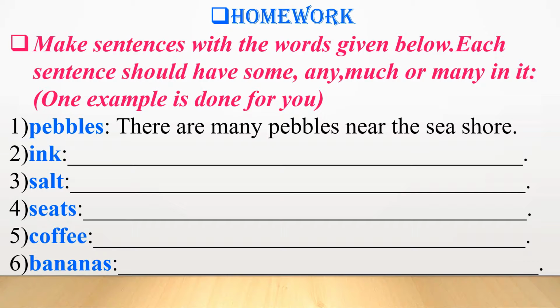First one, pebbles. There are many pebbles near the seashore. Second, ink. Third, salt. Fourth, seeds. Fifth, coffee. Sixth, bananas. Children, you will be making the sentence.